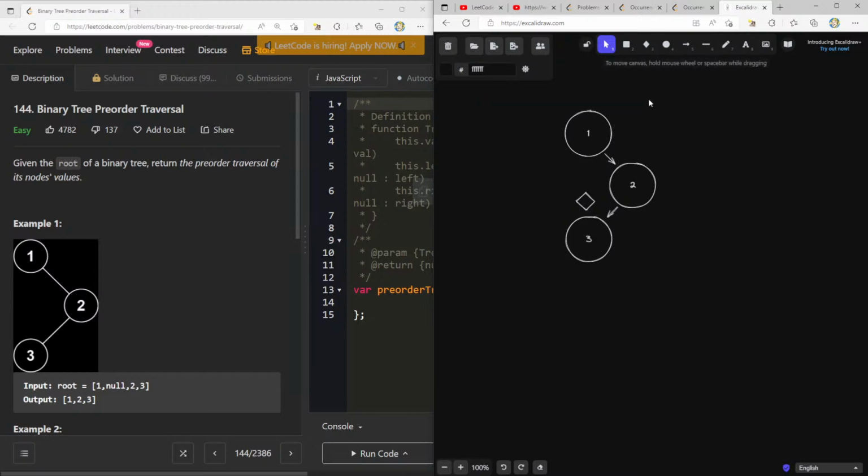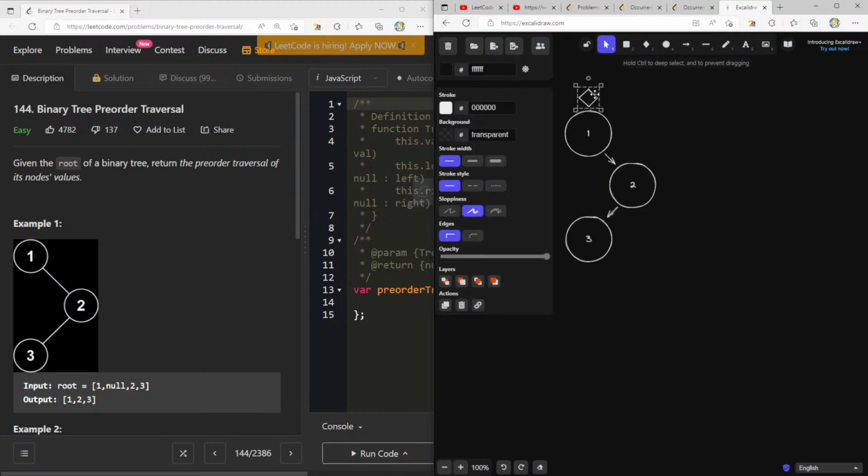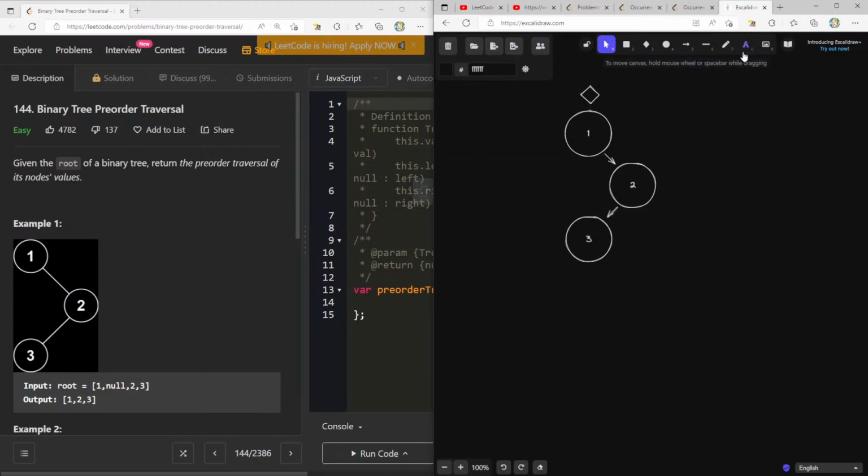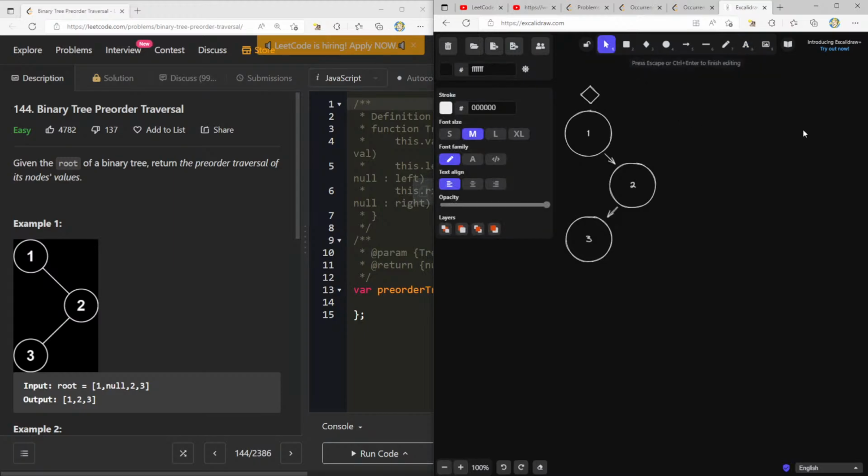So it's always a matter of, how do we now take that and make it code? So imagine we have a current pointer, and this just points to the node, or rather the root node. So the first thing that we can do is we can say push current node onto stack. And then we process it immediately. I think we can just say process if not null.